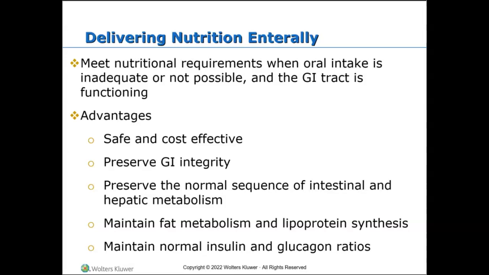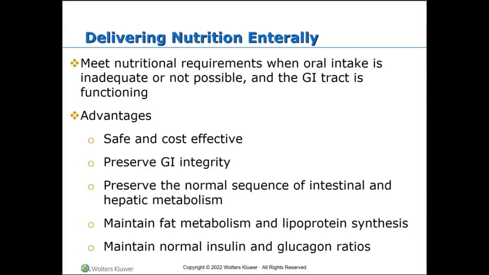It should be provided in patients with an at least partially functioning gut, whose energy and nutrient needs cannot be met by regular food intake, right? So again, they have the ability to consume at least part of their nutrition using their functioning gut, but they can't get all of their nutrition in that way.